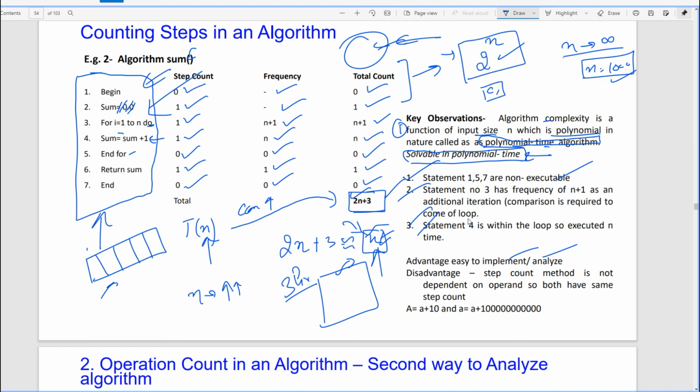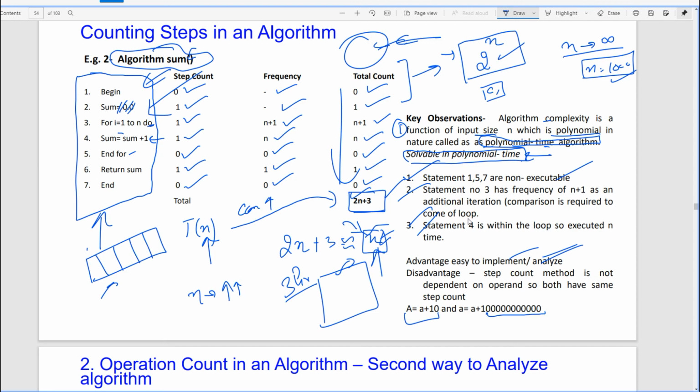So this is the overall story. Why are we interested in this particular topic? This is the major advantage, and a slight disadvantage is that the method we are following is a very long method. This is one disadvantage. And the second is that whenever we have assignments such as a equals a plus 10, or you add a big number rather than 10, the step count remains the same. So this is a slight disadvantage.